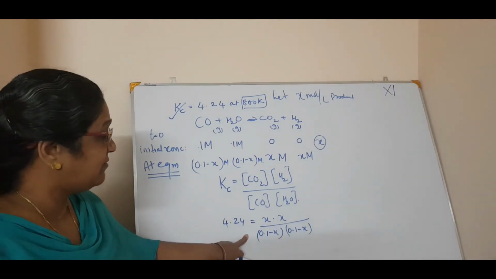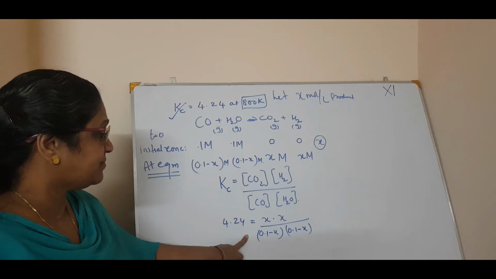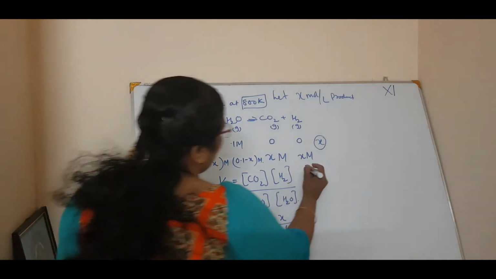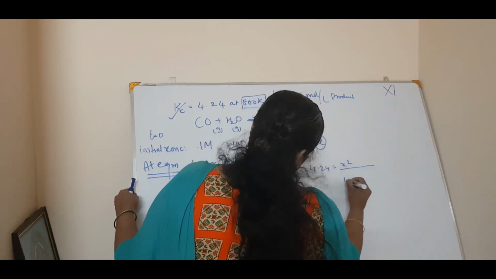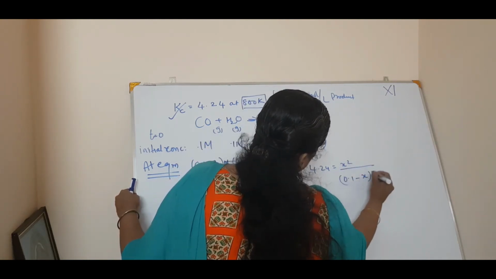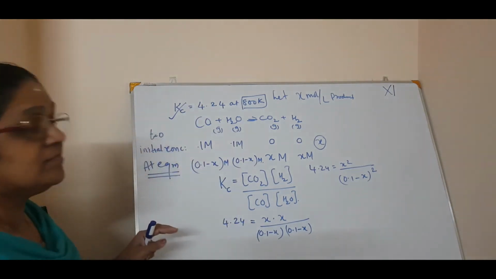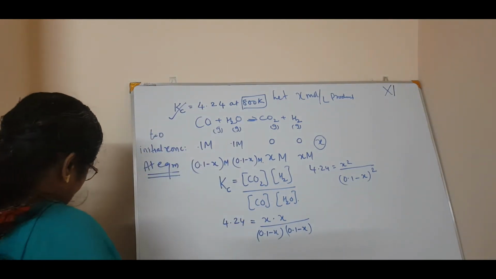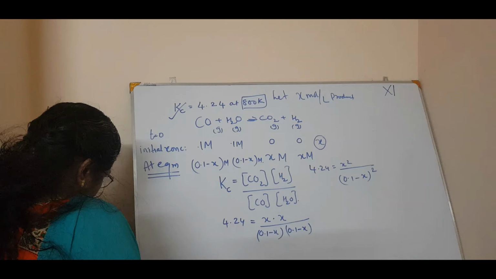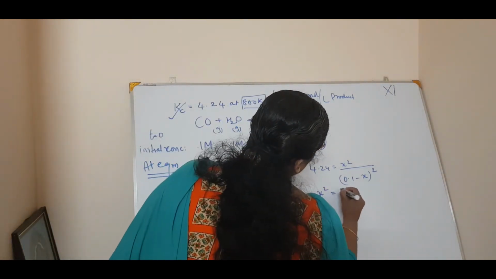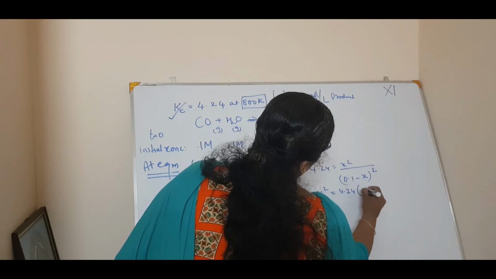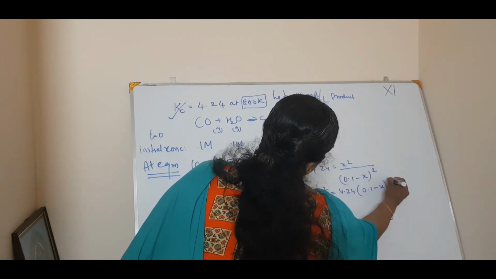So 4.24 is equal to X square by 0.1 minus X the whole square. Rearranging, X square is equal to 4.24 into 0.1 minus X square.